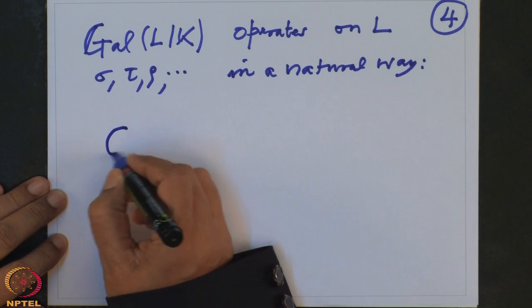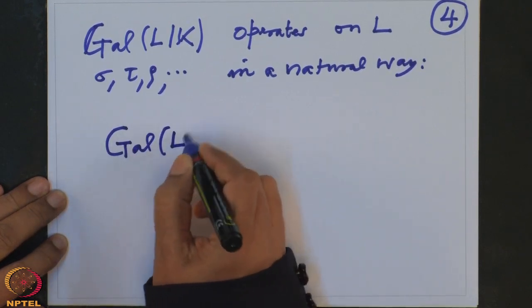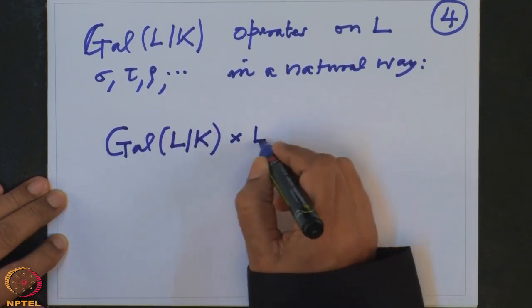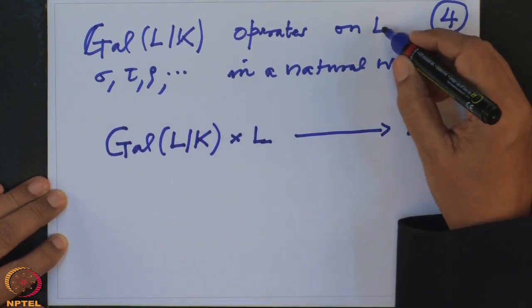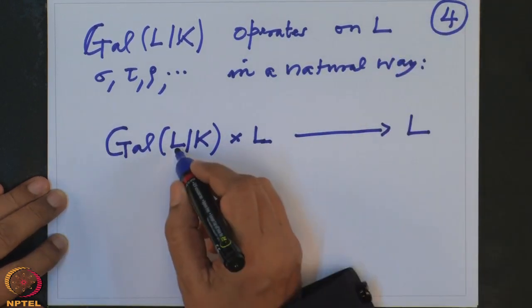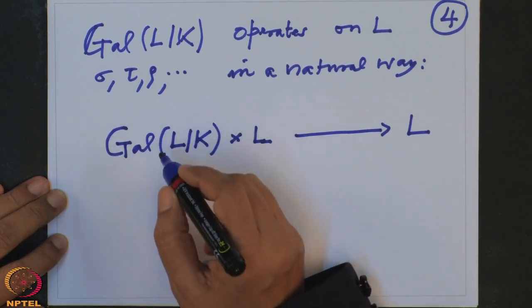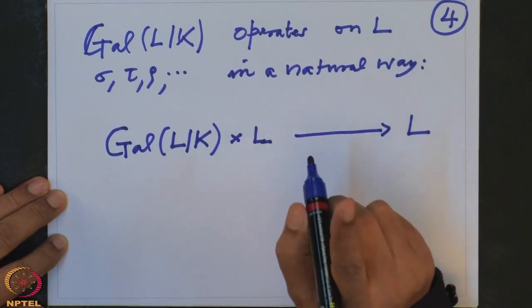I want a map from Gal L over K cross L to L. L is the set X, and this is the group. When we know that the group operates, it means there is a map from G cross L to L which satisfies those two properties.